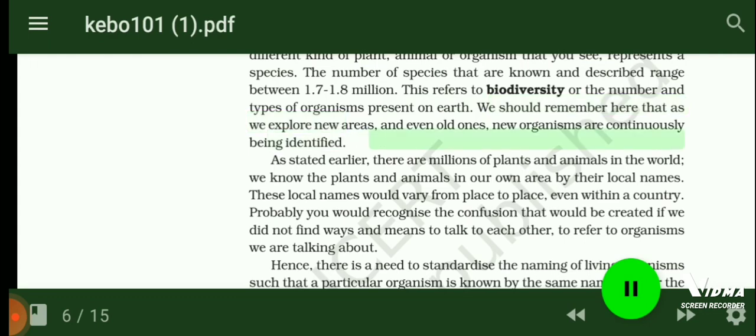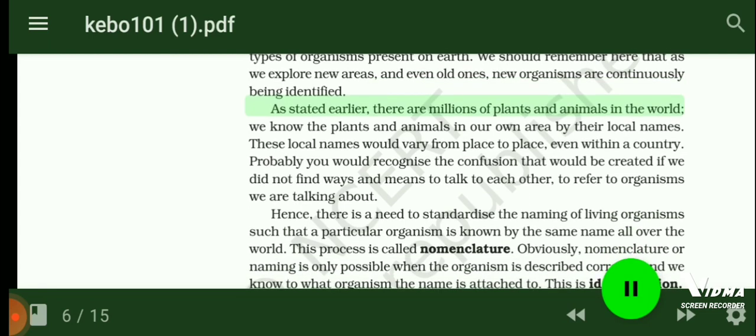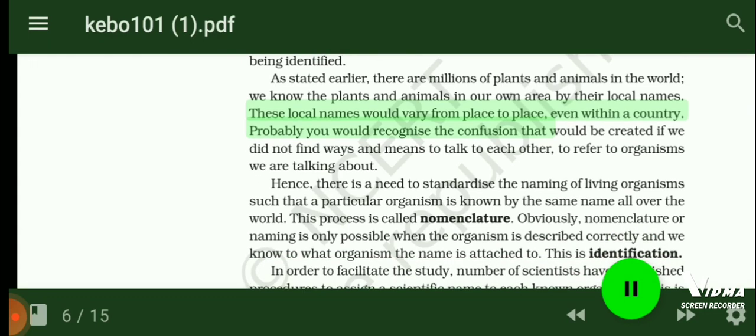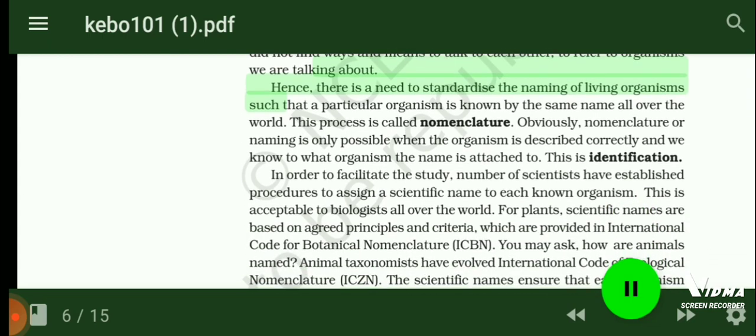As stated earlier, there are millions of plants and animals in the world. We know the plants and animals in our own area by their local names. These local names would vary from place to place, even within a country. Probably you would recognize the confusion that would be created if we did not find ways and means to talk to each other, to refer to organisms we are talking about. Hence, there is a need to standardize the naming of living organisms such that a particular organism is known by the same name all over the world. This process is called nomenclature.